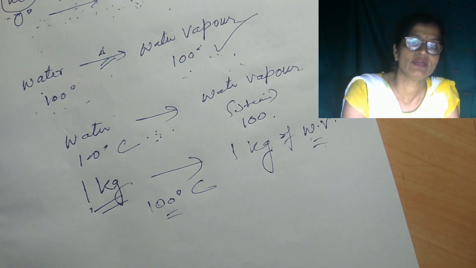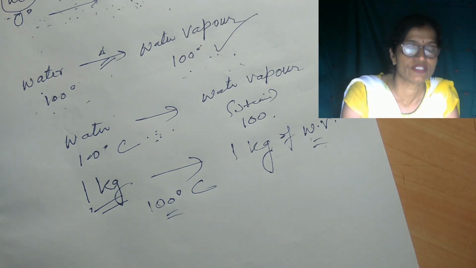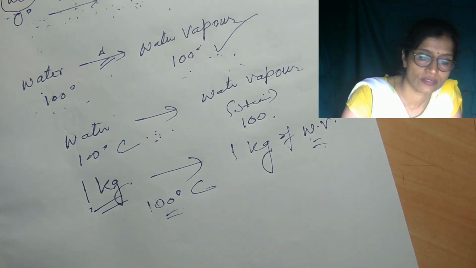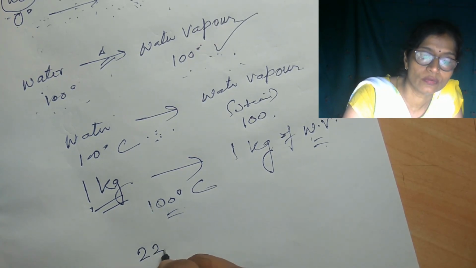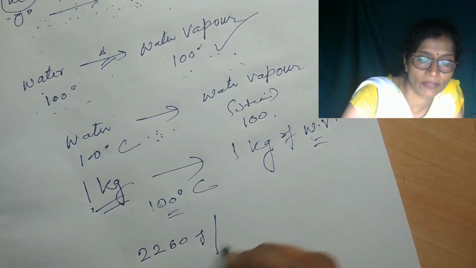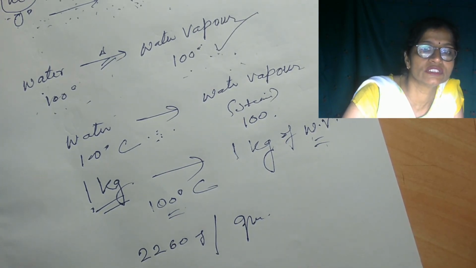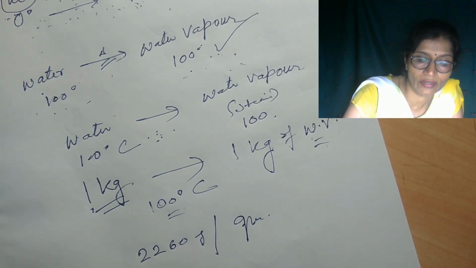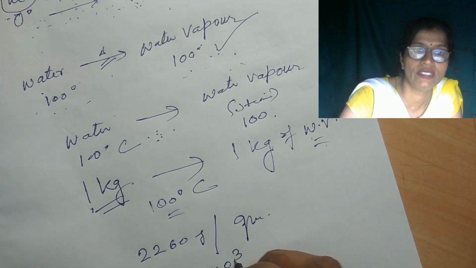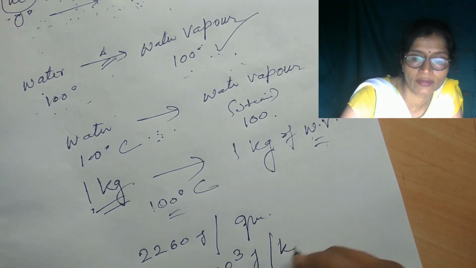You know what the value of specific latent heat of vaporization for water is? It is 2260 joule per gram, or you can say 2260 into 10 to the power 3 joule per kilogram.